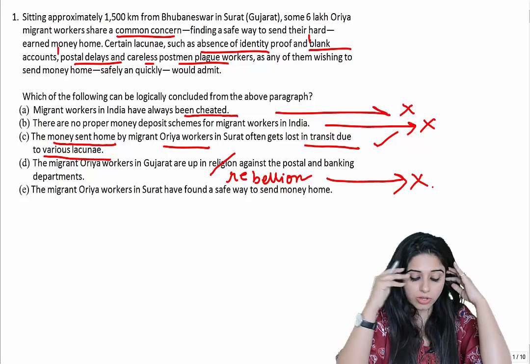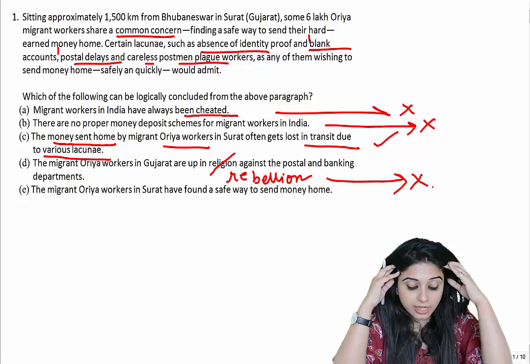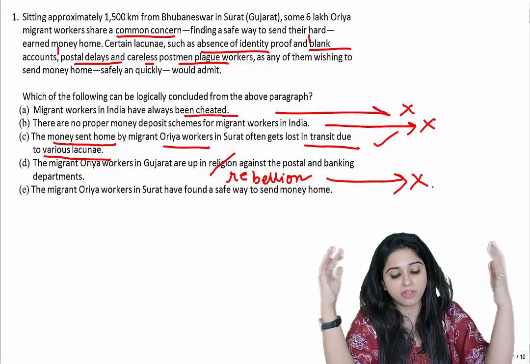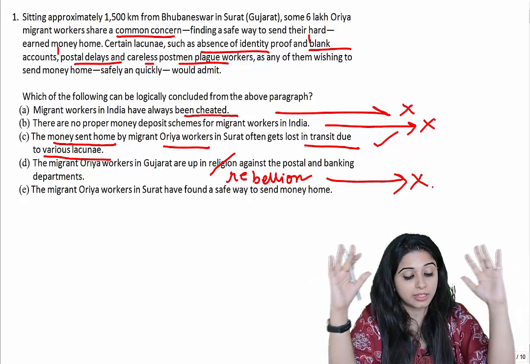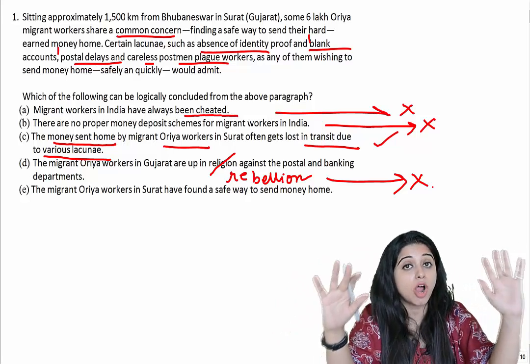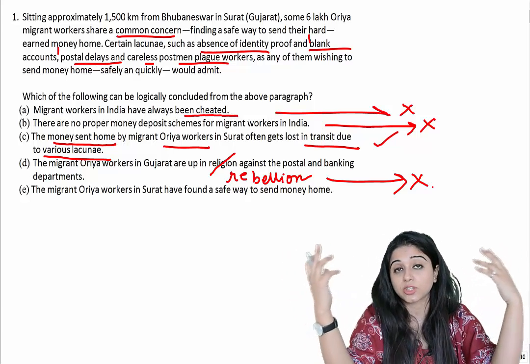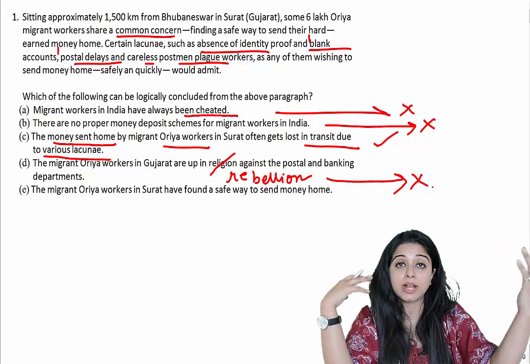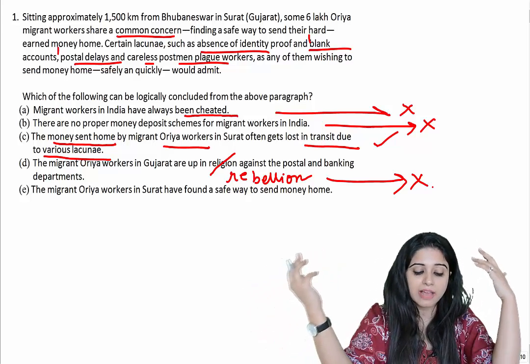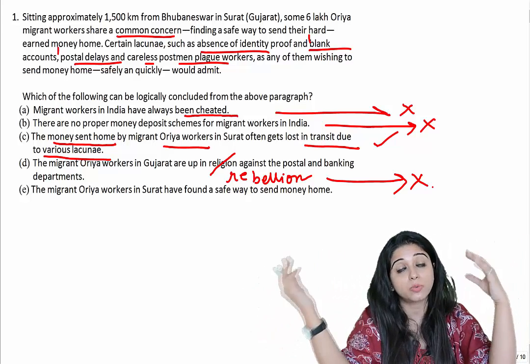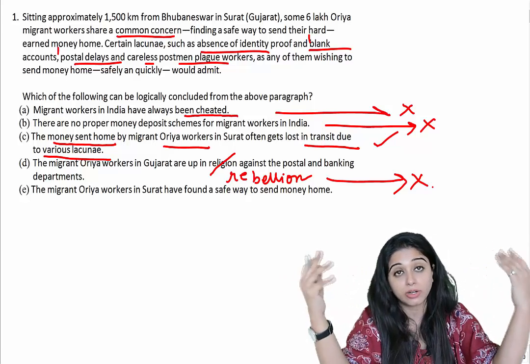Let's look at E as our answer choice. It says the migrant Odia workers in Surat have found a safe way to send money home. Now the only thing that you knew in your premise was the fact that they have a common concern that they're not able to send money back home. They are plagued by various lacunae such as absence of identity proof, which does not help them build a bank account, and they have postal delays, they have careless postmen, etc., which is not letting them send money back home safely and securely or even quickly.